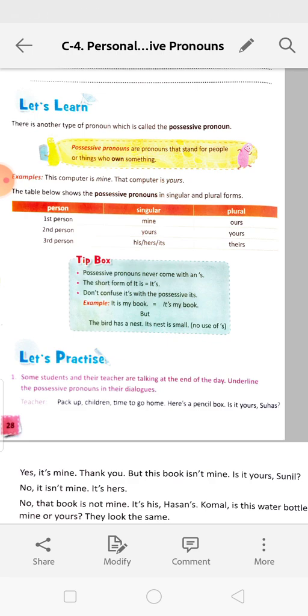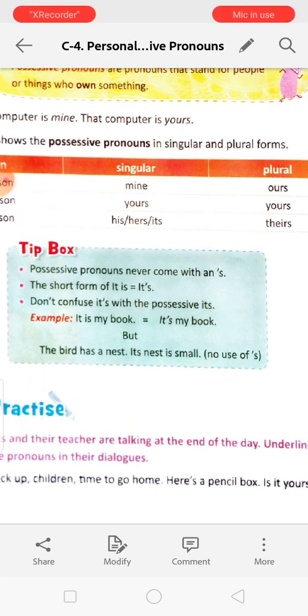Next, the table below shows the possessive pronouns in singular and plural forms. First person: mine, plural ours. Second person: yours, plural yours. Third person: his, hers, its, and plural theirs. Possessive pronouns never come with an apostrophe s. So possessive pronouns will not have any apostrophe s.